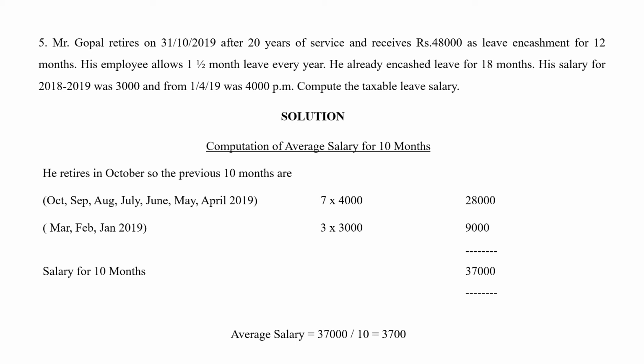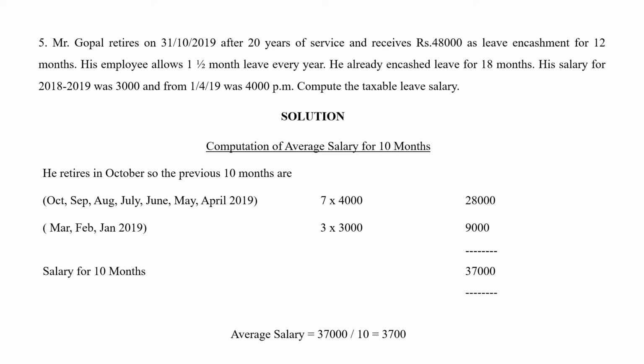Okay, so he retires in the month of October. And leaving October, previous 10 months salary we have to calculate. So in the year 2019, before October, we are going to calculate September, August, July, June, May and April. From 1st of April 2019 he is receiving 4,000.